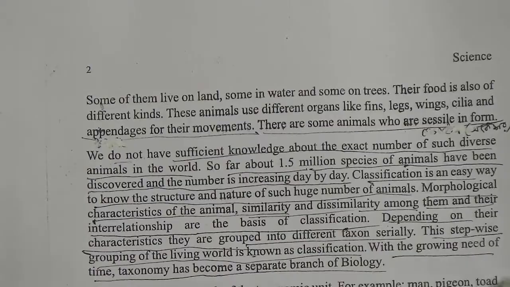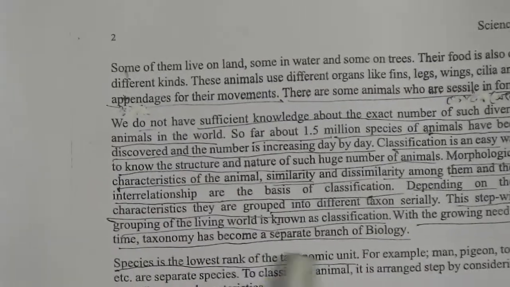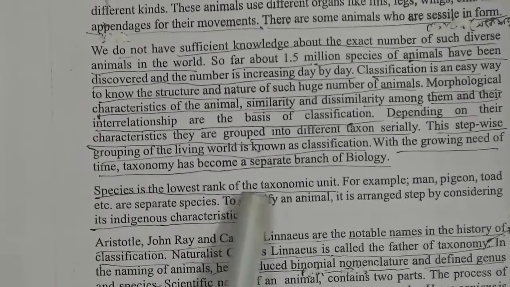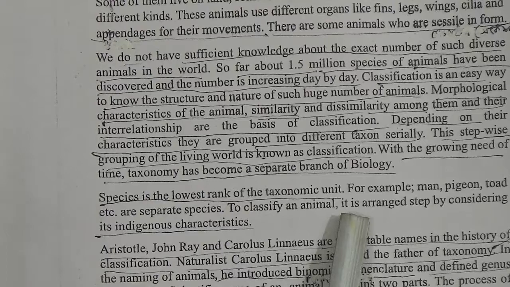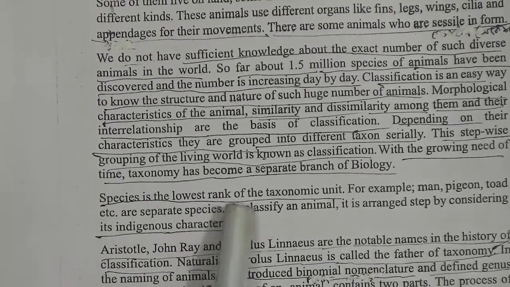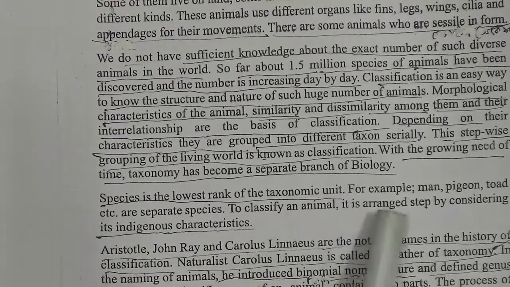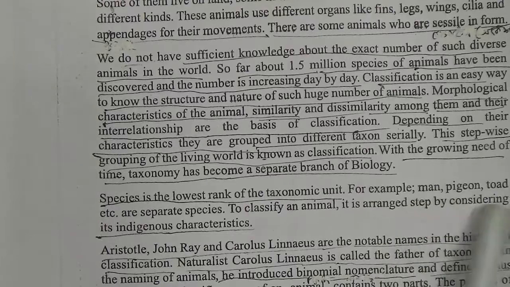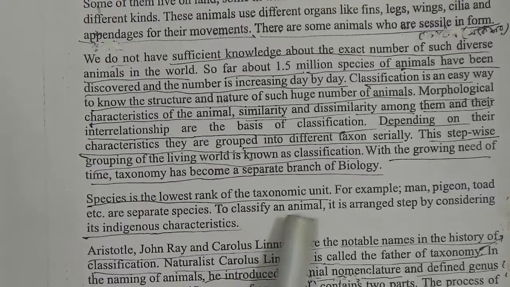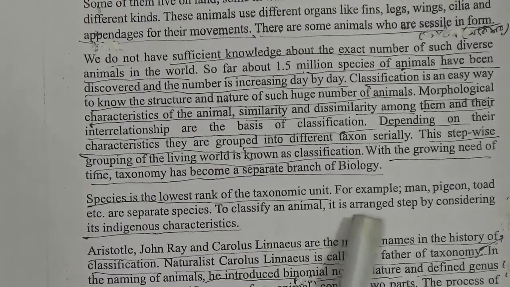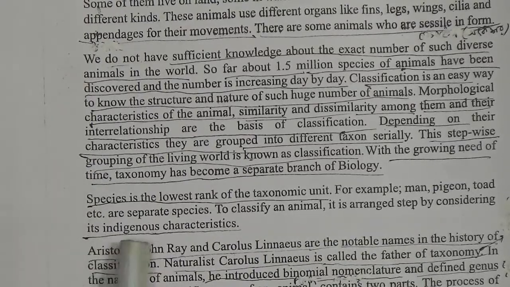With the growing need of time, taxonomy has become a separate branch of biology. Species is the lowest rank of the taxonomic unit. My dear students, this is another important MCQ. Species is the lowest rank of the taxonomic unit. For example, man, pigeon, toad, etc. are separate species. To classify an animal, it is arranged step by step considering its indigenous characteristics.